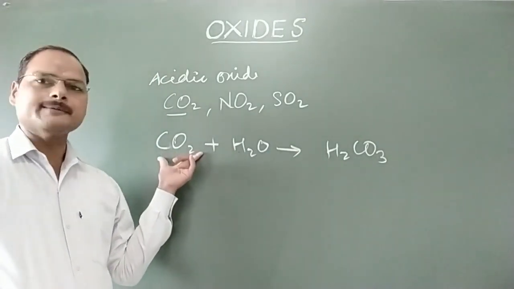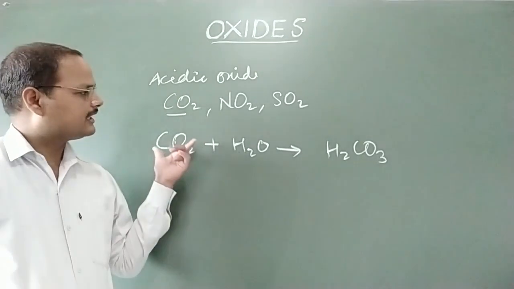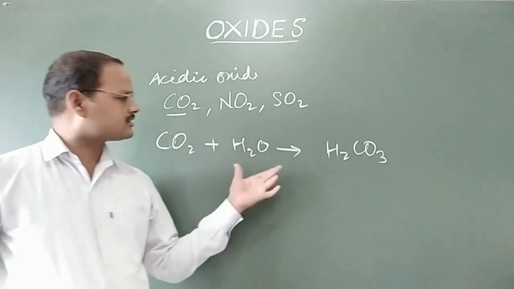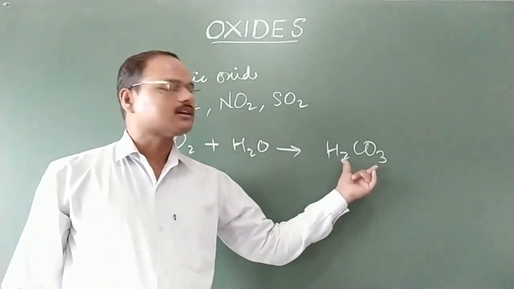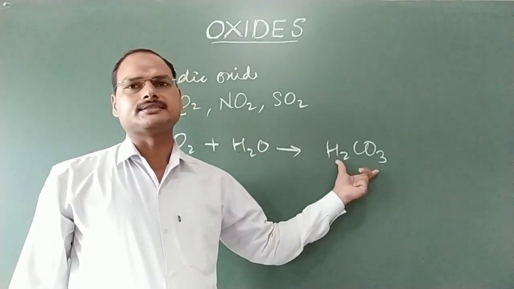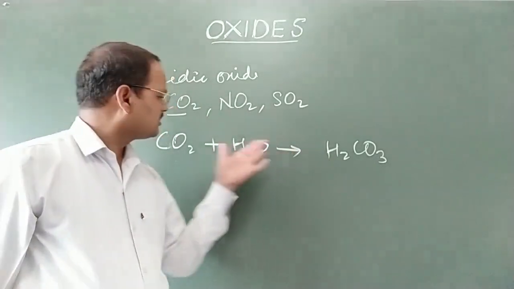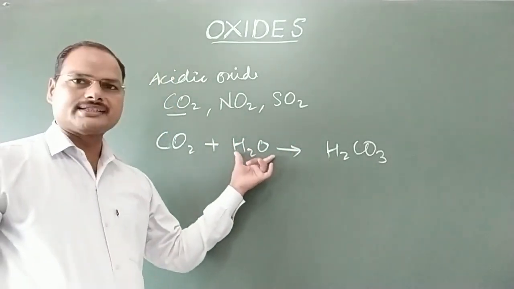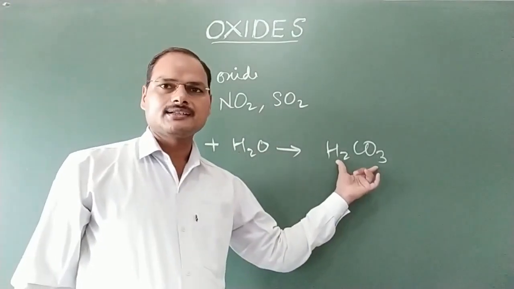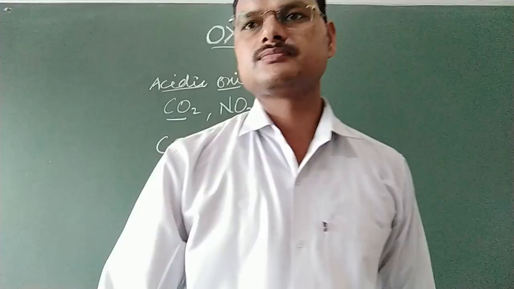Therefore, carbon dioxide is acidic. It behaves like an acid, and that's why it is an acidic oxide, because with water it will give the respective acid, like carbonic acid. Therefore, such oxides in which, when water is added, we get an acid, will be acidic oxides.